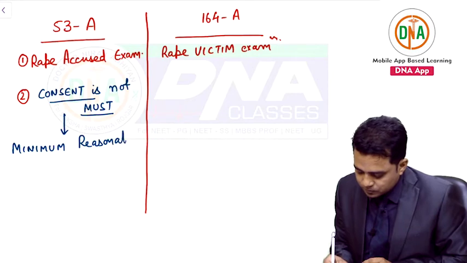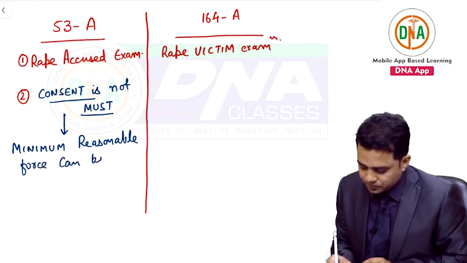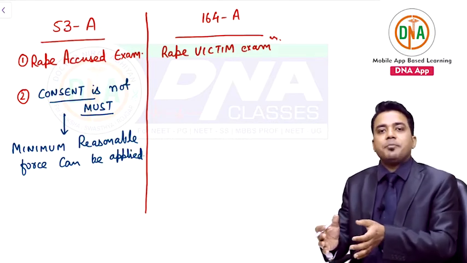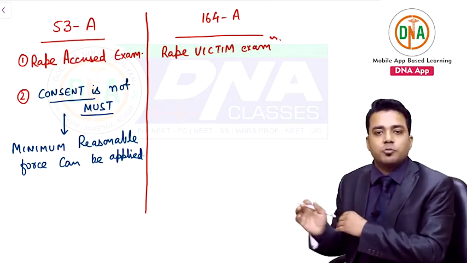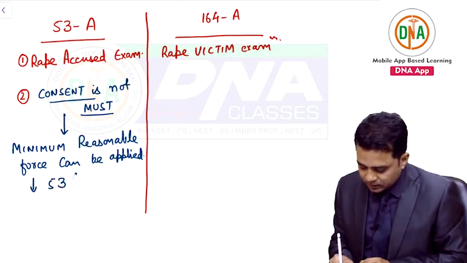The police has brought the accused for examination, he can apply minimum reasonable force for examination to be done. Under which section? Under 53 subsection 1 CRPC.